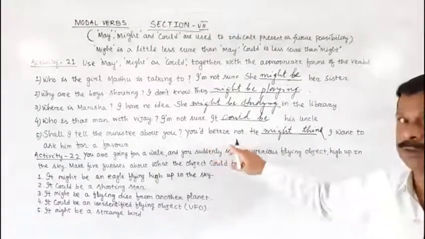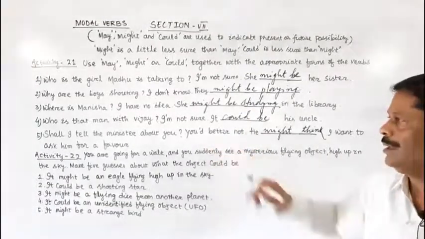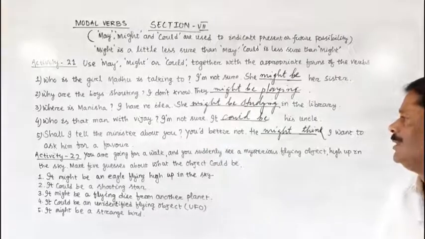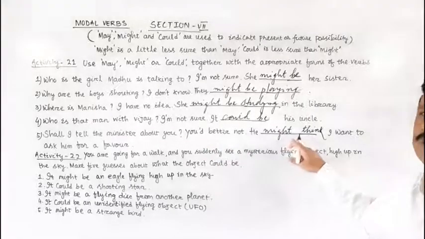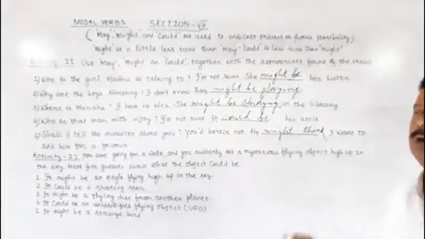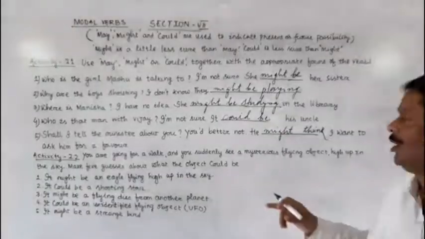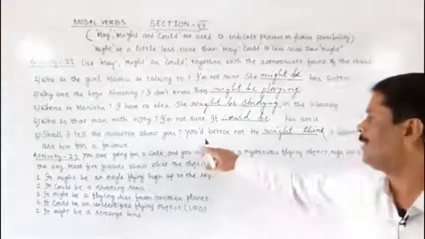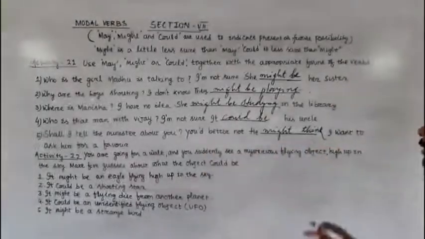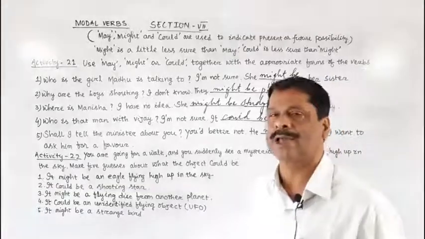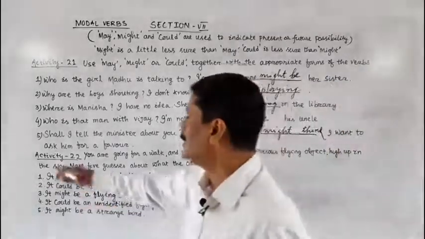You had better not tell the minister about me. In that case also we use the modal verb might or could to indicate present possibility or future possibility. He might think, I want to ask him for a favor.